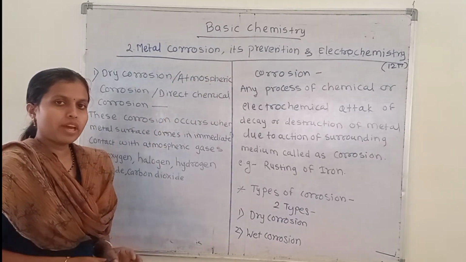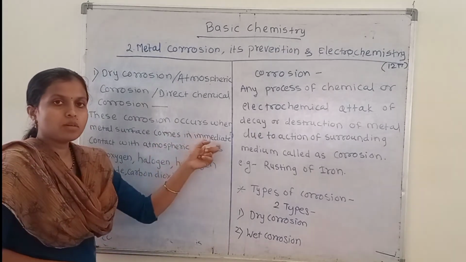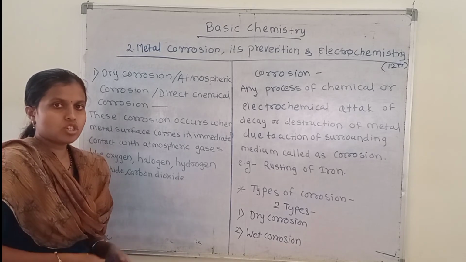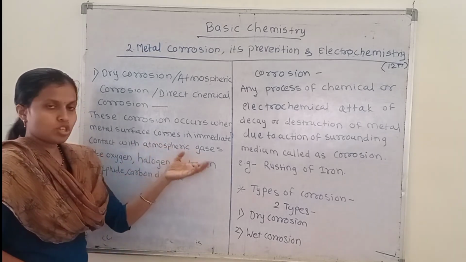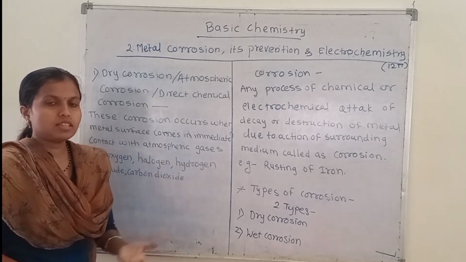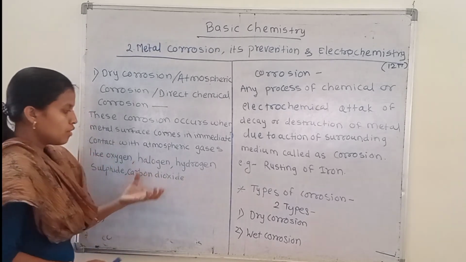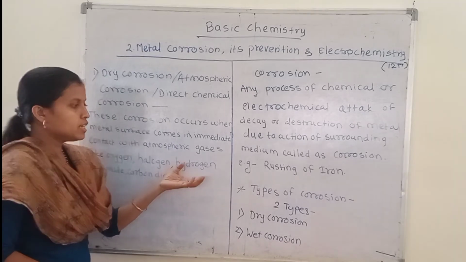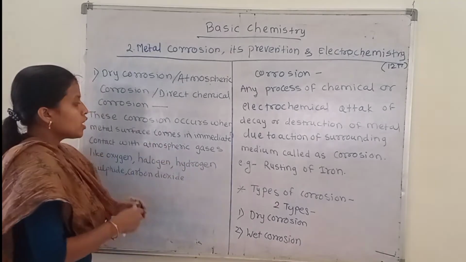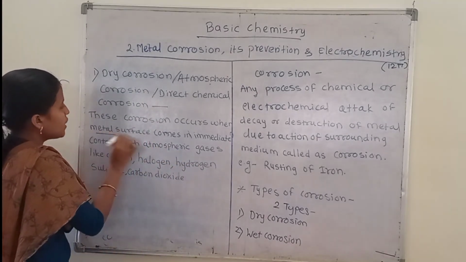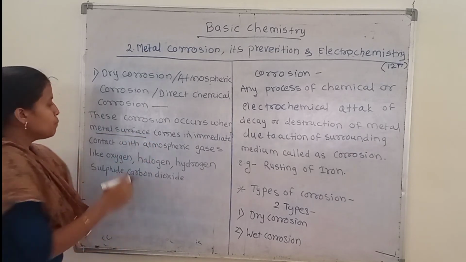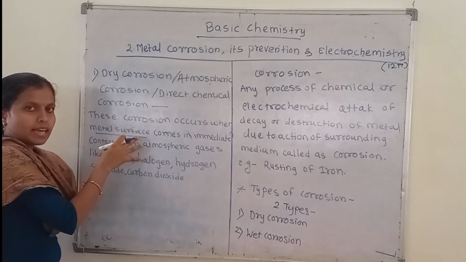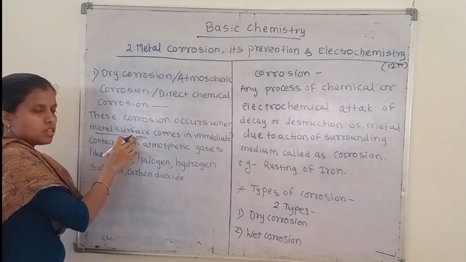Corrosion occurs when the metal surface comes in immediate contact with atmospheric gases like oxygen, halogen, hydrogen sulfide, carbon dioxide, sulfur dioxide and nitrogen. When these different gases present in the atmosphere get immediate contact with the metal surface, then electrochemical reactions or chemical attack will be carried out on this metal surface.